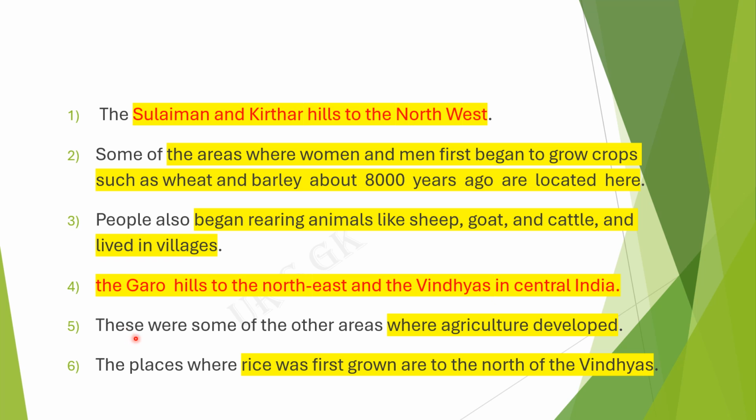These were some of the other areas where agriculture developed: agriculture developed in the Garo Hills, and rice was first grown north of the Vindhyas. In which place was rice first grown? North of the Vindhyas. These two sentences are also very important. Most of the time, questions were asked from this chapter. This slide is very important.